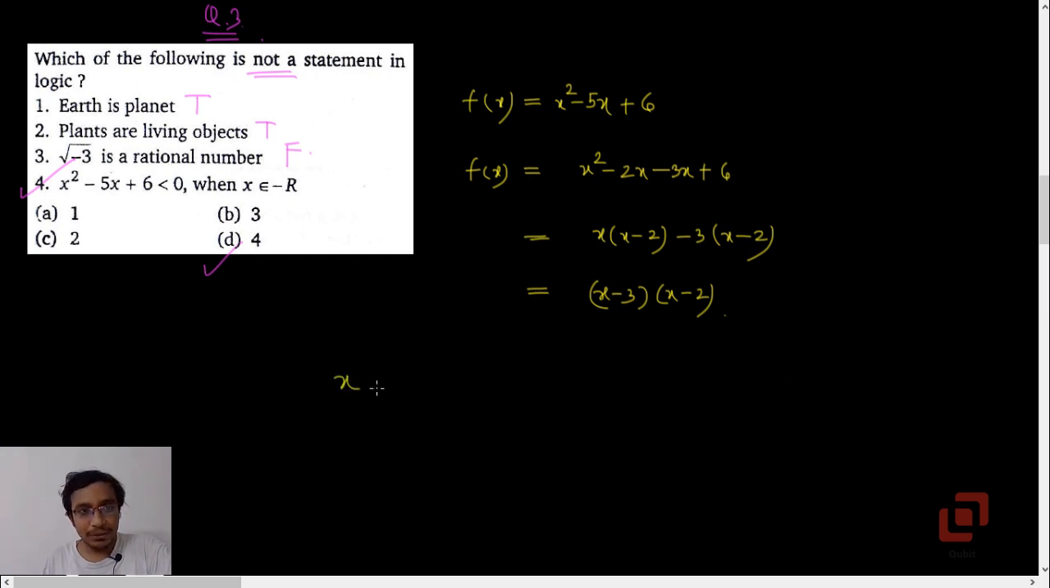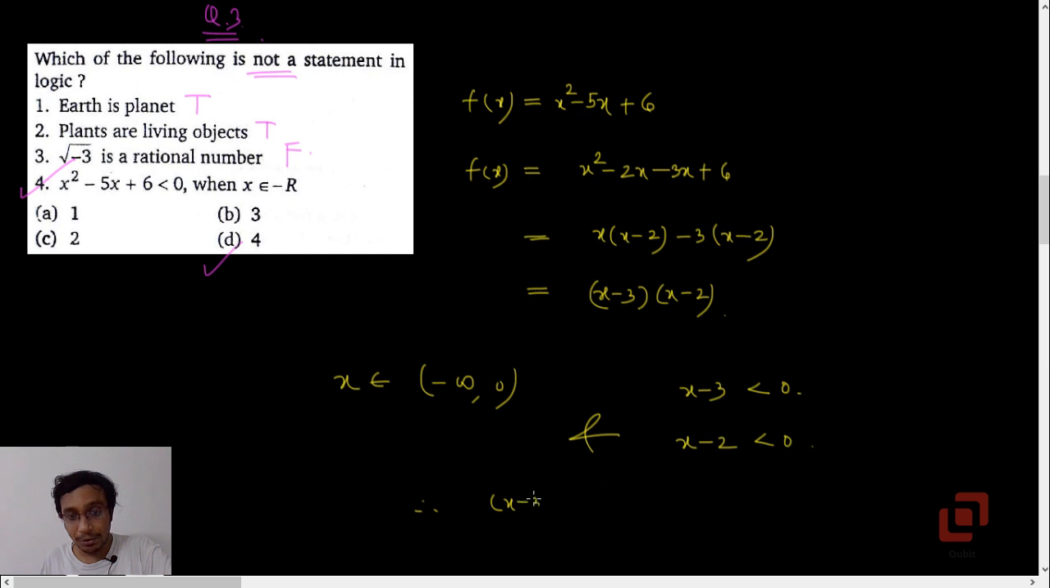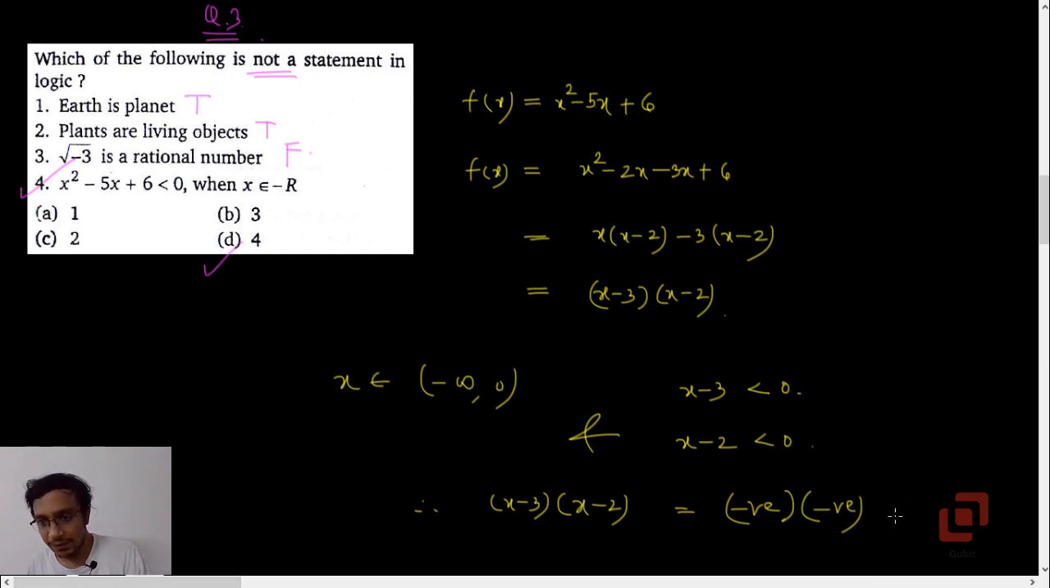If we consider any value of x which belongs to the set of negative real numbers, that means in the interval minus infinity comma 0, what will x minus 3 be? Will it be negative? Yes, because x is negative. And what about x minus 2? Will it also be negative? Yes. Therefore, if we consider the product of these two, it's going to be a negative number into another negative number. So negative into negative must be positive, which means it is greater than 0.